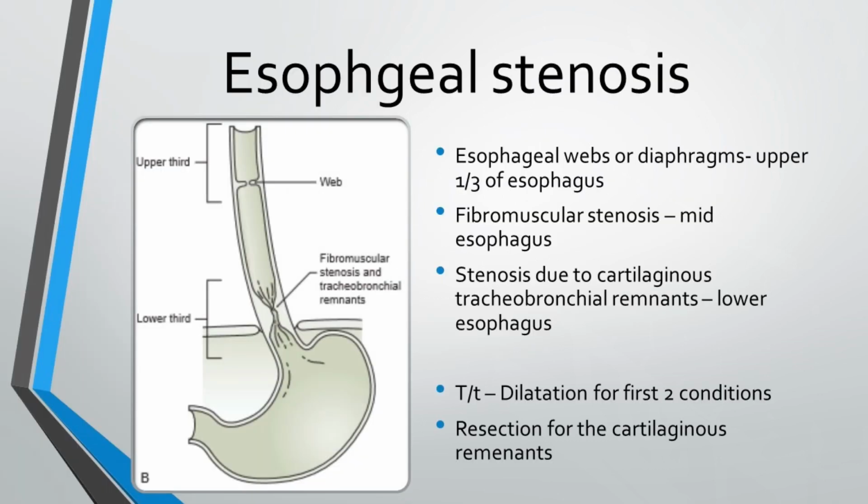Then you have something known as congenital strictures that occur with your tracheoesophageal fistula or esophageal stenosis. Esophageal stenosis can be in the form of webs. The webs are usually in the upper 1/3, which are amenable to your dilatations. You have fibromuscular stenosis, which is in the mid 1/3, and then you have the cartilaginous form, which is in the lower 1/3. The fibromuscular also you could still try dilatation, but when you have the cartilaginous one, you actually need to do something surgically.